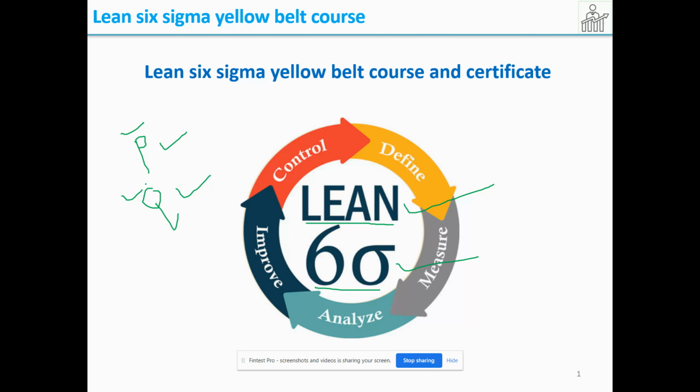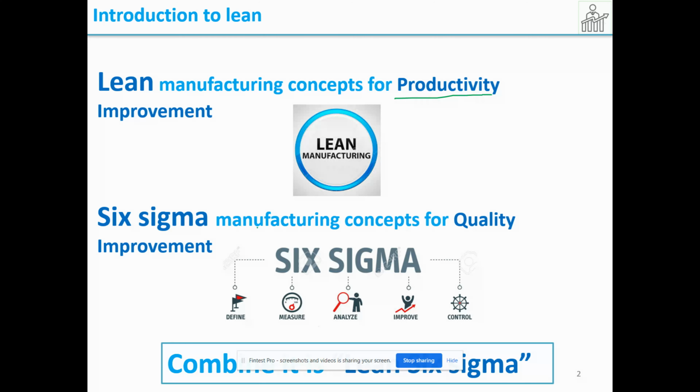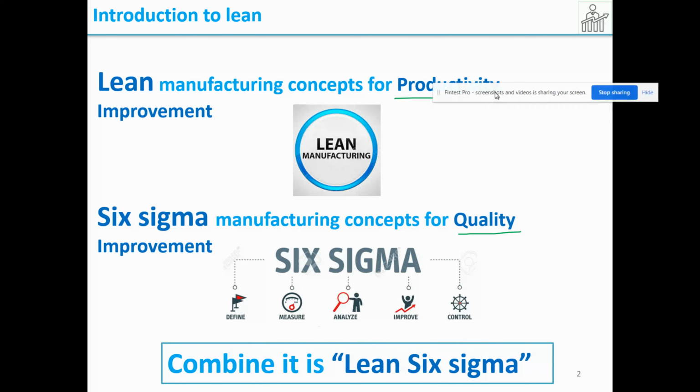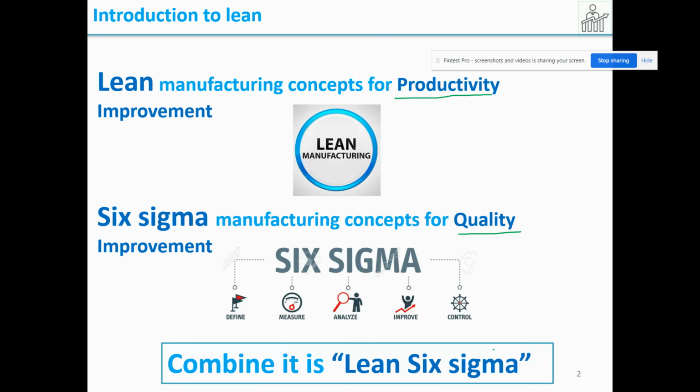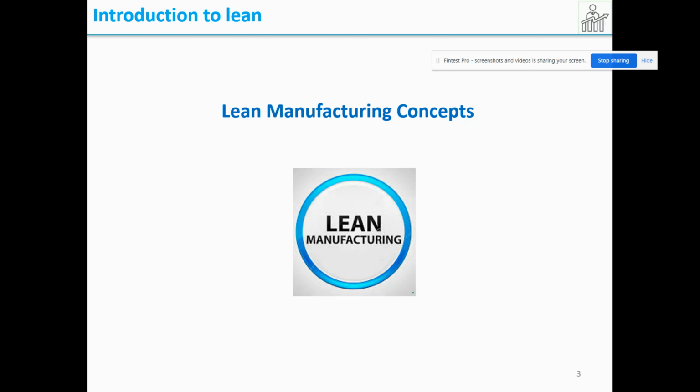Lean manufacturing concepts help us to improve productivity, and Six Sigma concepts will help us to improve quality of the products. Combined, it is called Lean Six Sigma. Now first let us complete the lean manufacturing concept, and then we'll go for the Six Sigma concept.